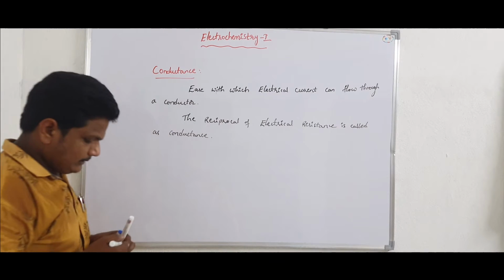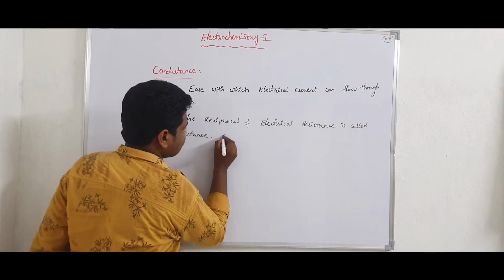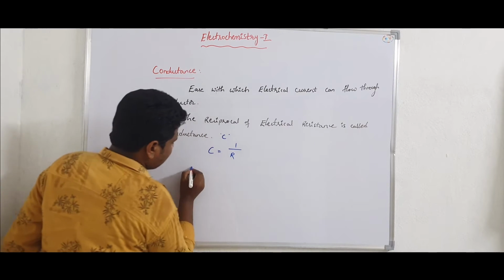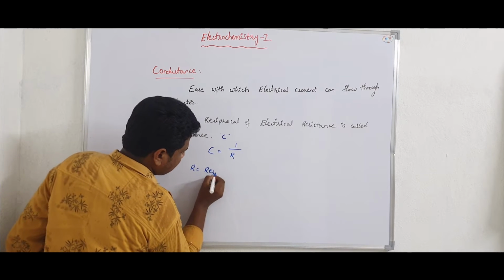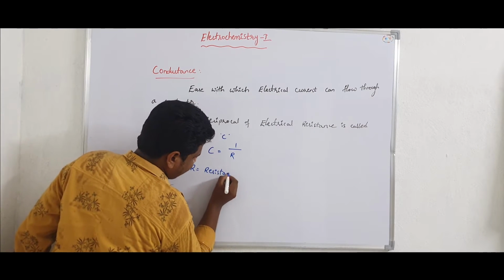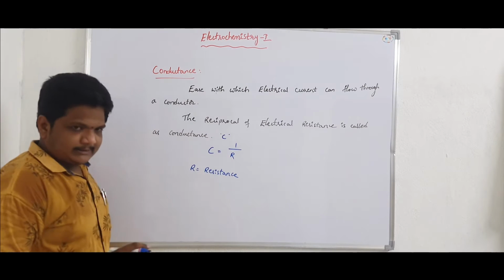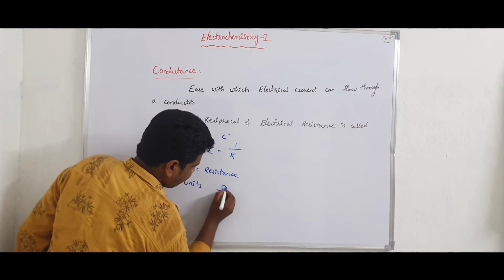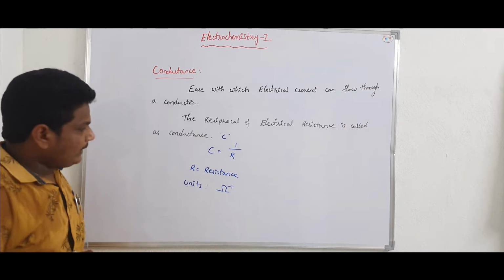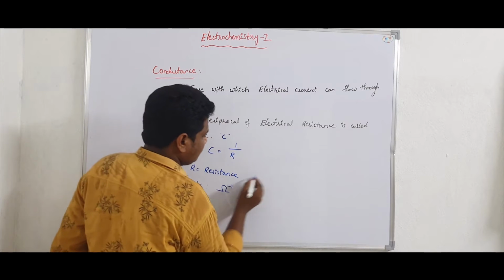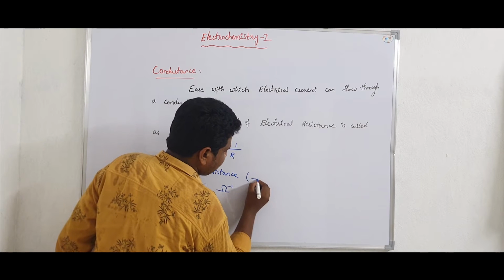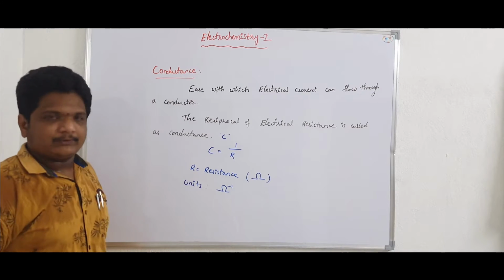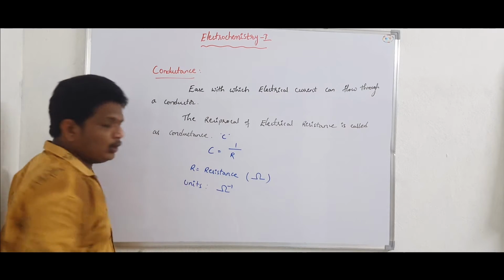It is denoted as capital C, where C is equal to 1 by R, where R is the resistance. The unit for conductance is ohm inverse. Resistance has the unit ohm, so it is represented in terms of ohms, while in the case of conductance we represent it as ohm inverse.